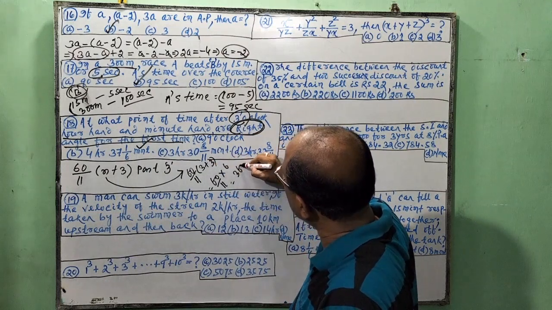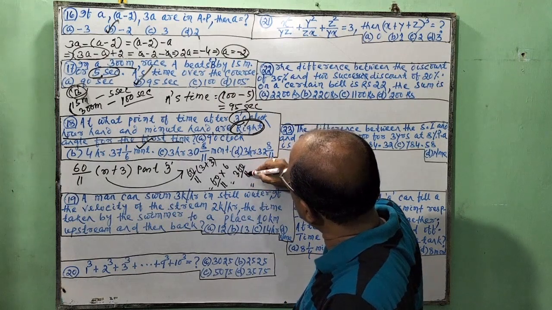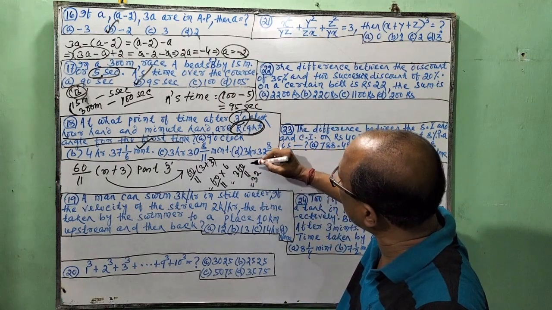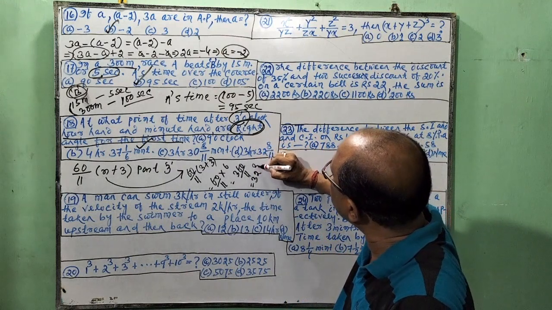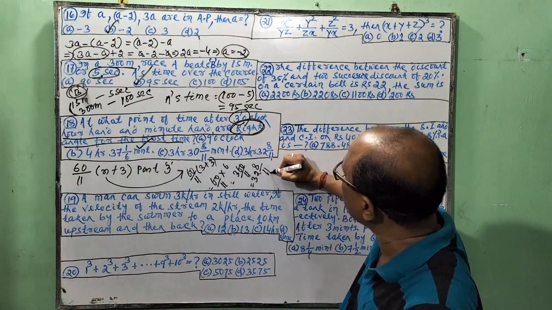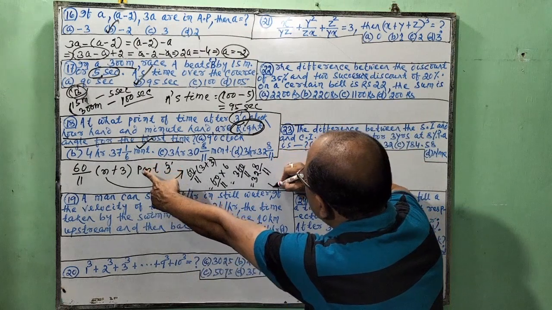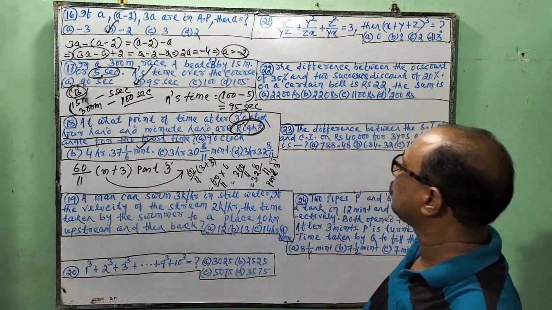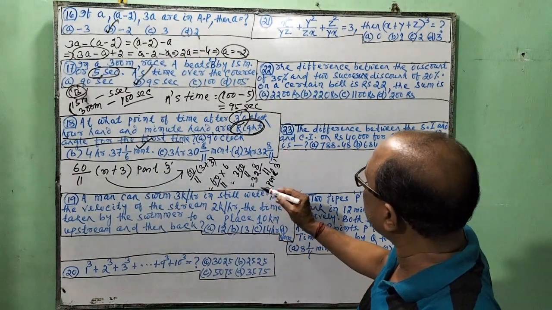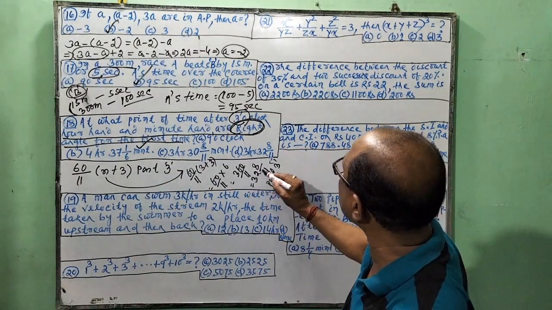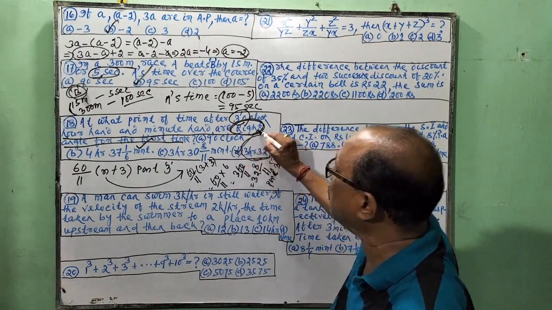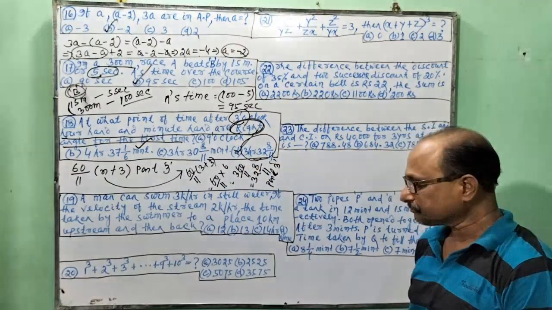This is 360 by 11, which is 32 and 8 by 11. Past 3. So the answer is 3 hours 32 and 8 by 11 minutes. This is the answer.